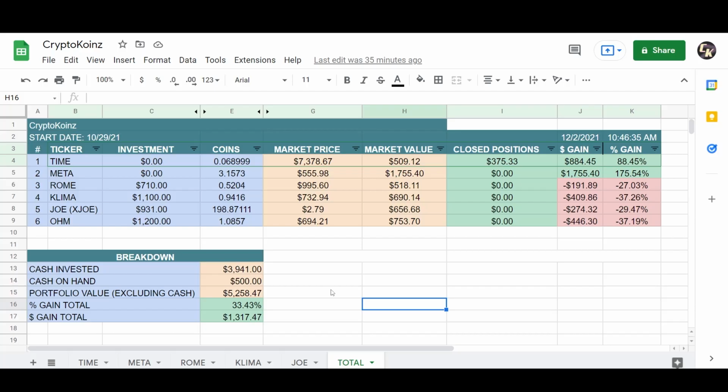Maybe next month, the gain total here, instead of 33%, we'll see it somewhere closer to 100%. And maybe 3 or 4 months from now, it's going to start compounding, and we'll see those percentages exponentially grow. I don't know. We'll continue to monitor these projects.